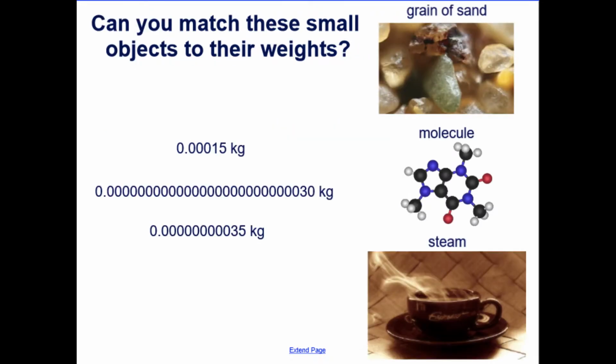We can also do this matching with really, really small objects and their weight. Here, objects like a grain of sand, a molecule or steam, although very light, still has a kilogram measurement. And it would be a decimal because it's very, very small. See if you can now match thinking of our same question. What's the relationships of the quantities to each other? What do these numbers mean to you? And what do these objects mean to you before trying to match? And then thinking of the properties you can use to match them.